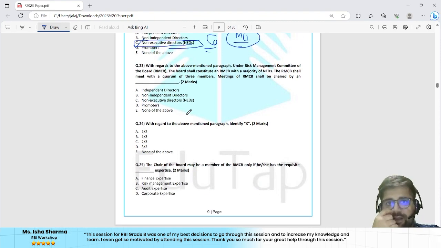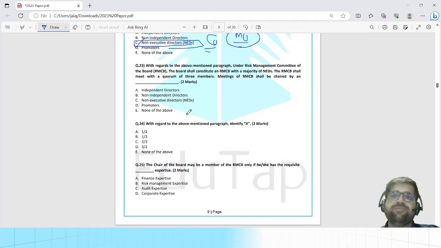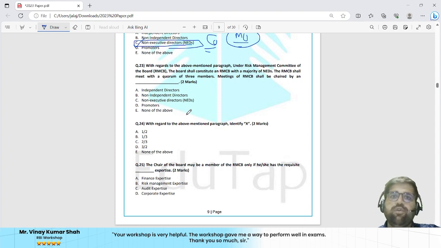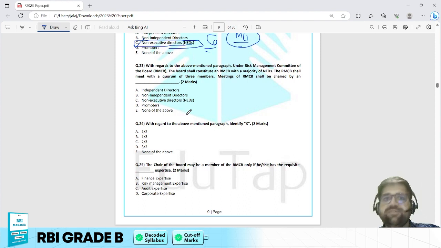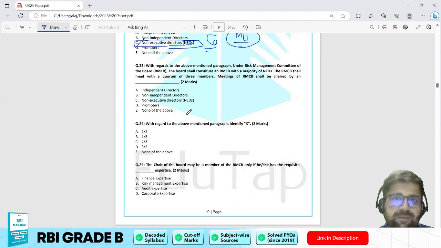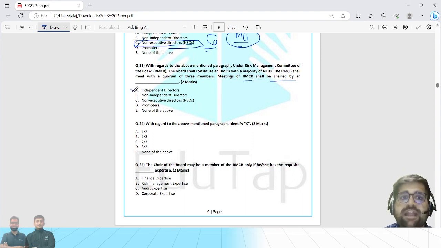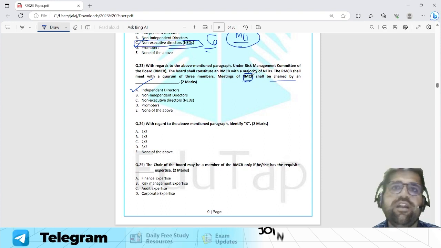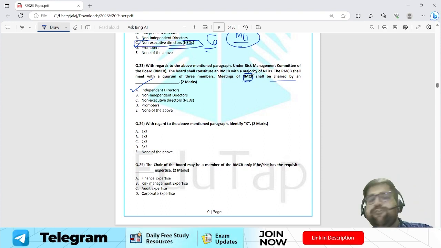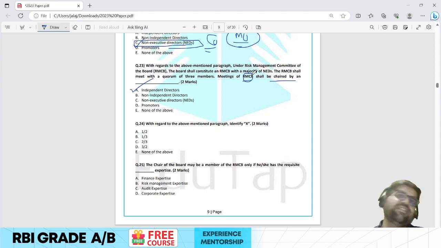Question 23. With regards to the above mentioned passage, under the risk management committee of the board, the board shall constitute a risk management committee with a majority of NEDs. Okay, the risk management committee shall meet with a quorum of 3 members. The meetings of the risk management committee shall be chaired by an independent director. Again, if you know something regarding the risk management committee, then only you can attempt this question. If you don't know anything regarding risk management, then you have to move ahead and skip this question.